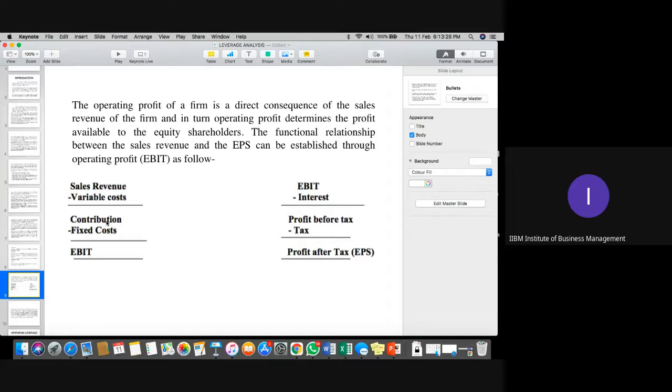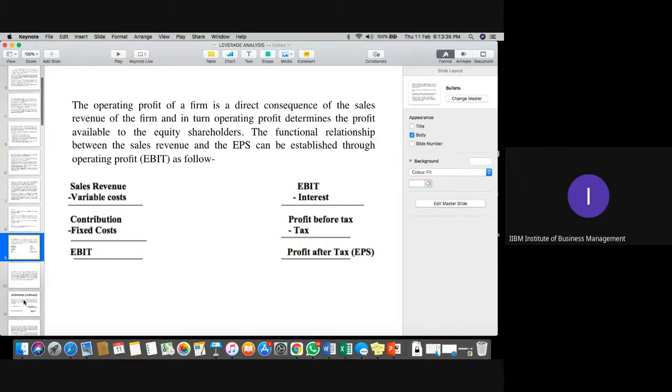Sales minus variable cost is contribution, minus fixed cost is EBIT, minus interest is PBT, and PBT minus tax is EPS. Noted, sir. Done, everyone? Yes.